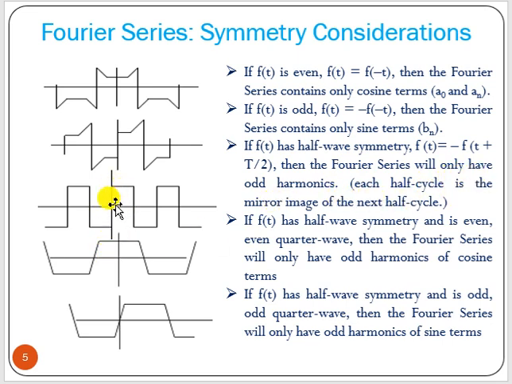That means if we extend this particular waveform by T/2, and if we take the negative of that, then we will get the original signal. That is called half wave symmetry.